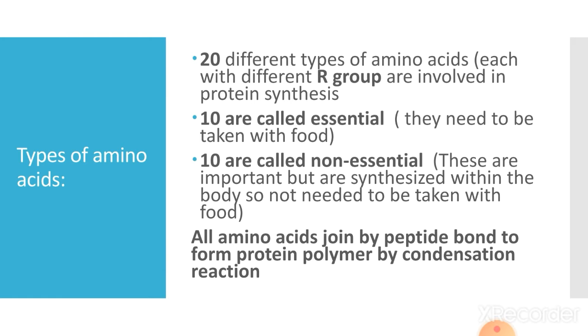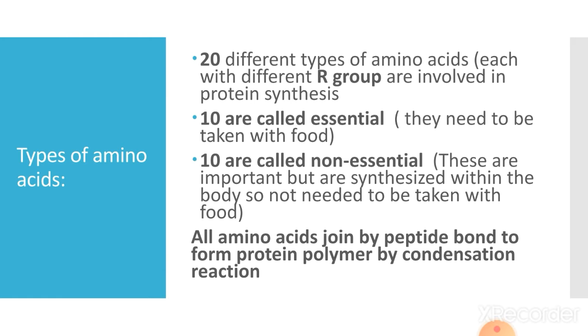They cannot be prepared within the body, while the rest of the amino acids, which can be prepared in the body and do not need to be taken from the outside, are called the non-essential. Keep in your minds, both of the types are very much important for protein synthesis, but the non-essential can be prepared within the body, so they are called non-essential.